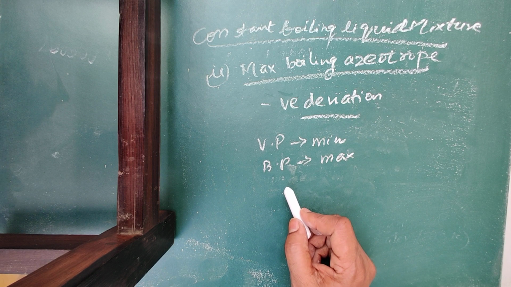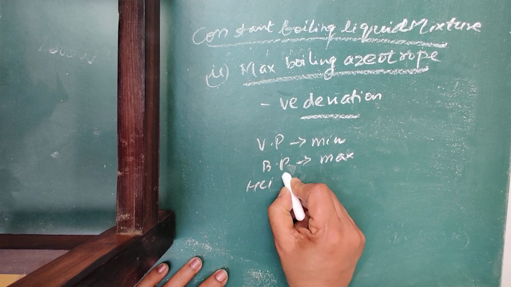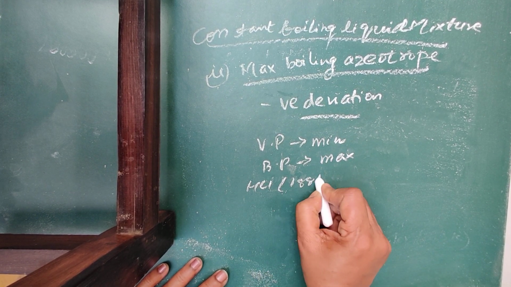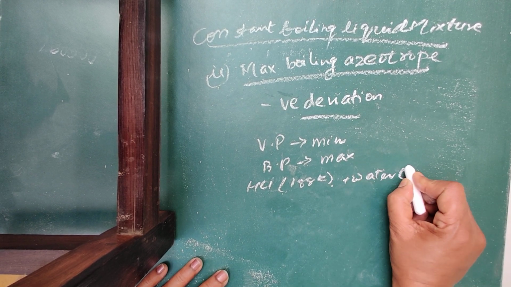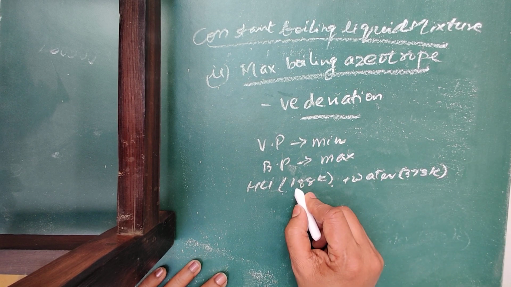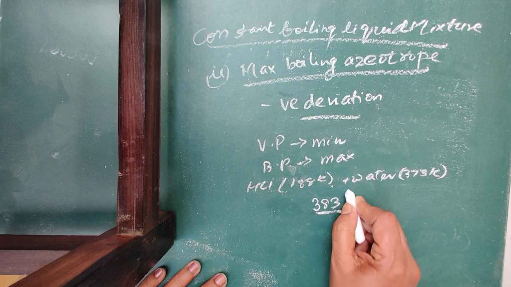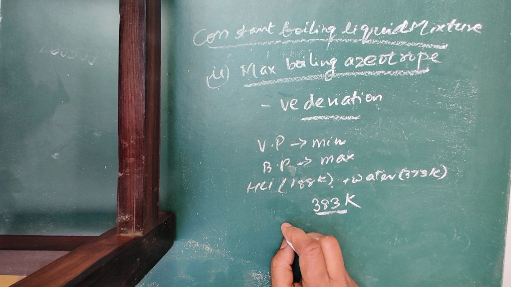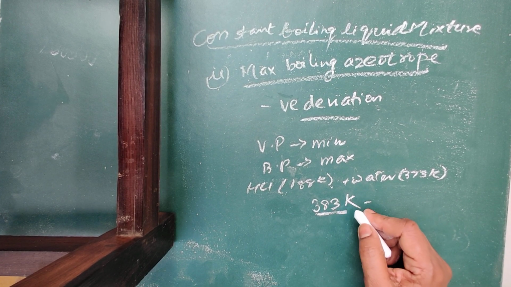So example, HCl whose boiling point is 188 Kelvin and water whose boiling point is 373 Kelvin form a boiling mixture whose boiling point is how much? 383.